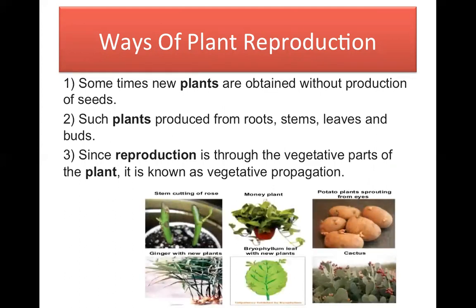Here are some examples. In rose, stem cutting. Money plant also, from stem, the new plant grows. Potato is a stem through which a new plant can grow. Cactus again from stem, bryophyllum from leaf, and ginger from bud.